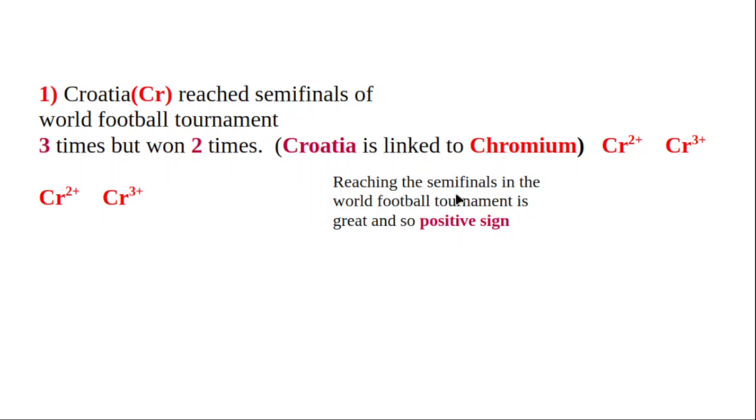Now you have learned about the valencies of manganese and chromium. Manganese valencies are 2 plus and 3 plus because the Mongolian empire was 2/3 of the known world. And chromium valencies are Cr2 plus and Cr3 plus because Croatia reached semi-finals 3 times, and out of 3 times it has won 2 times. That is why chromium valencies are 3 plus and 2 plus.